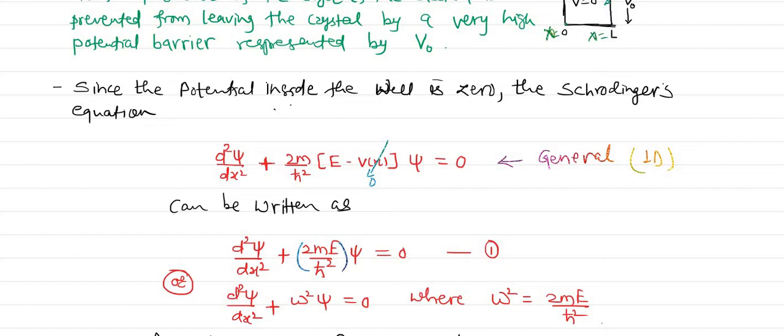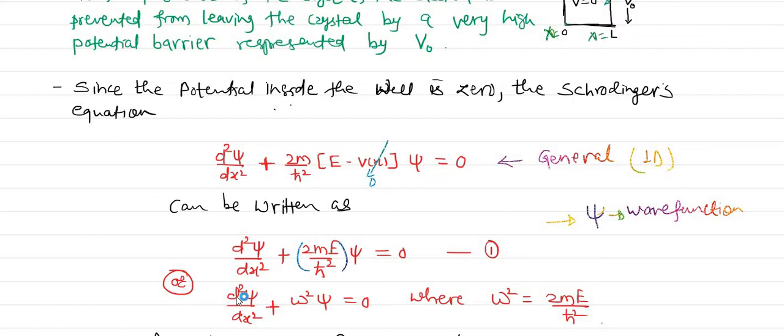Here we know that psi is a wave function. If you have learned a little bit about quantum mechanics, then you know psi is a wave function. V is the potential energy, E is the total energy, psi is the wave function, and this equation is known as the Schrodinger wave equation.